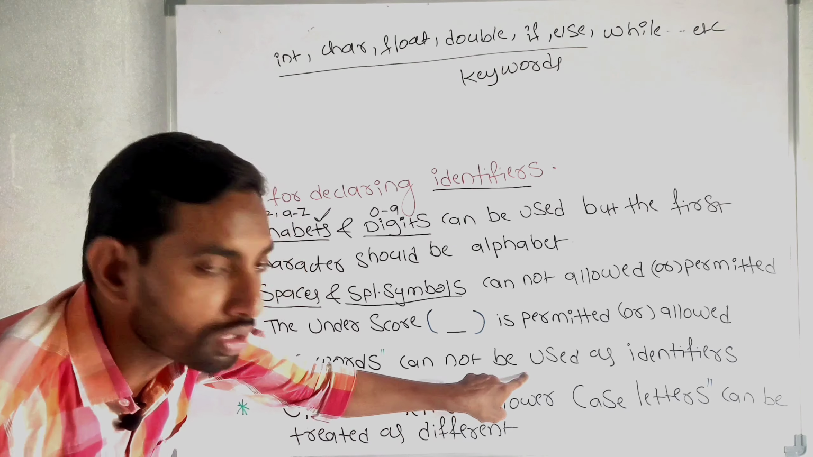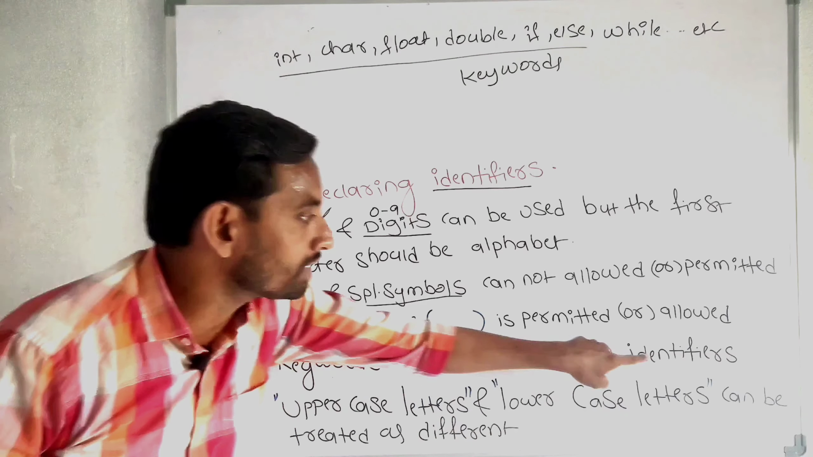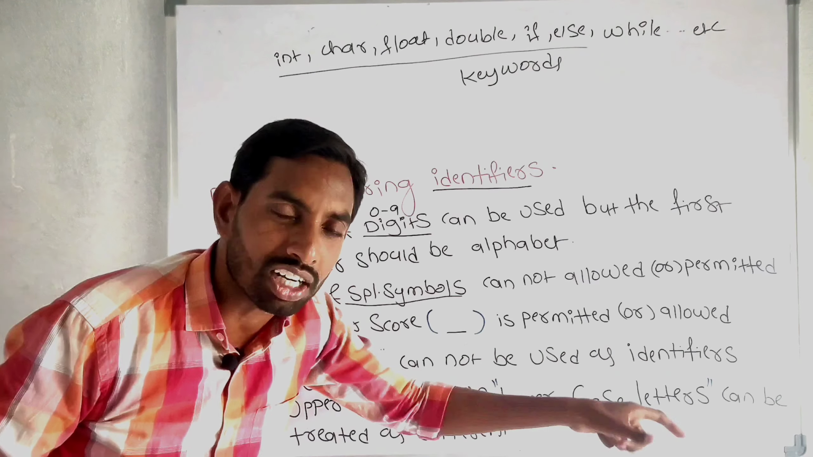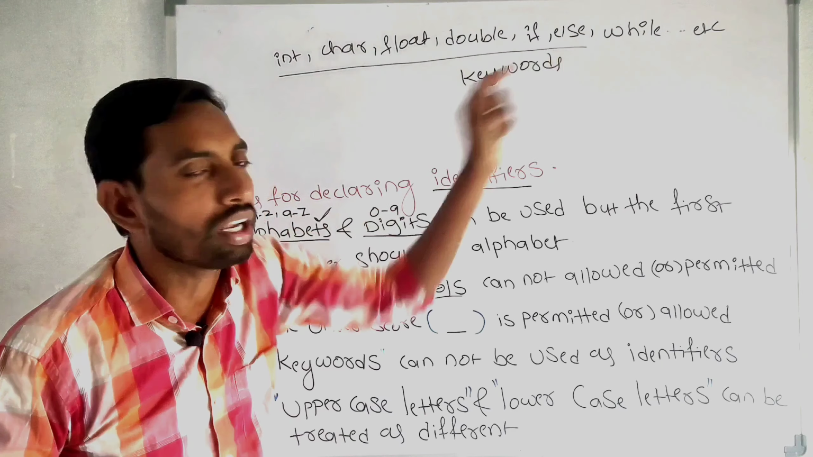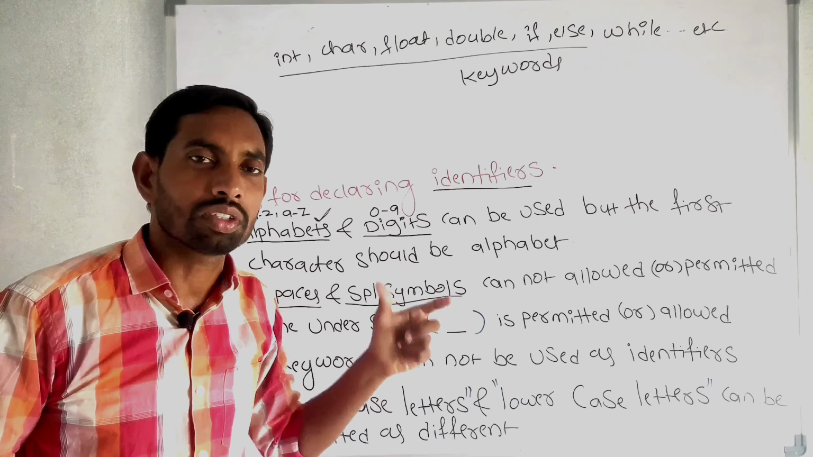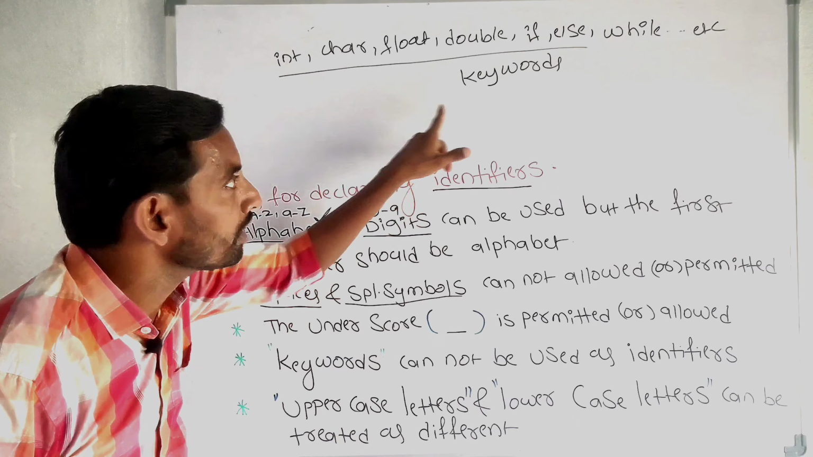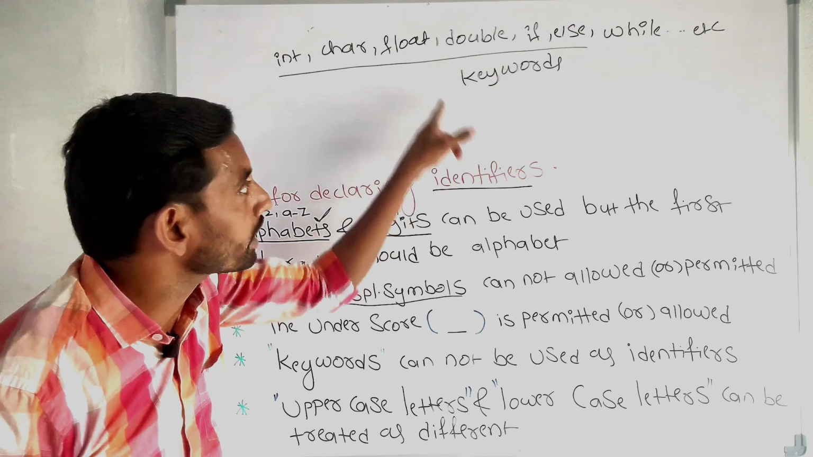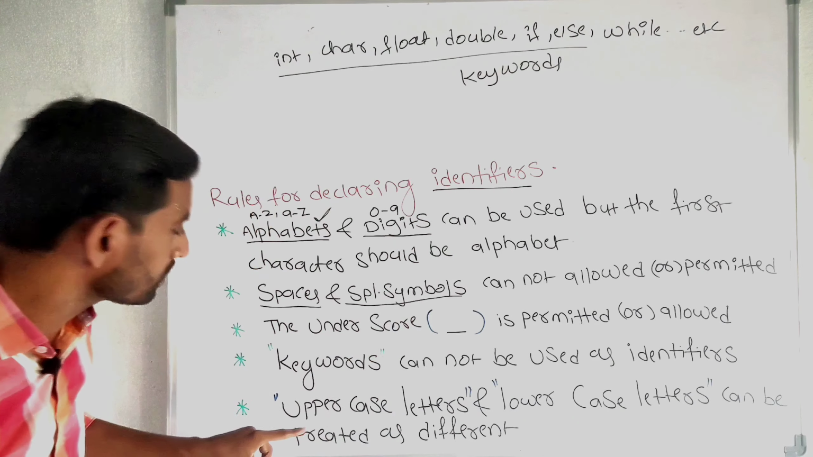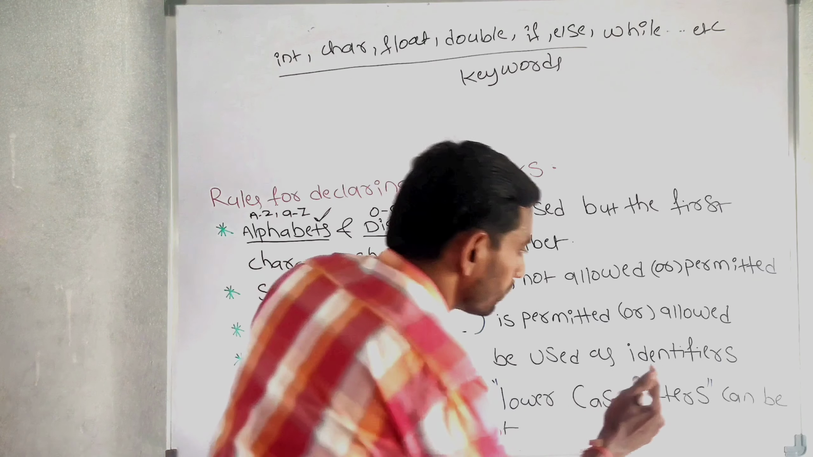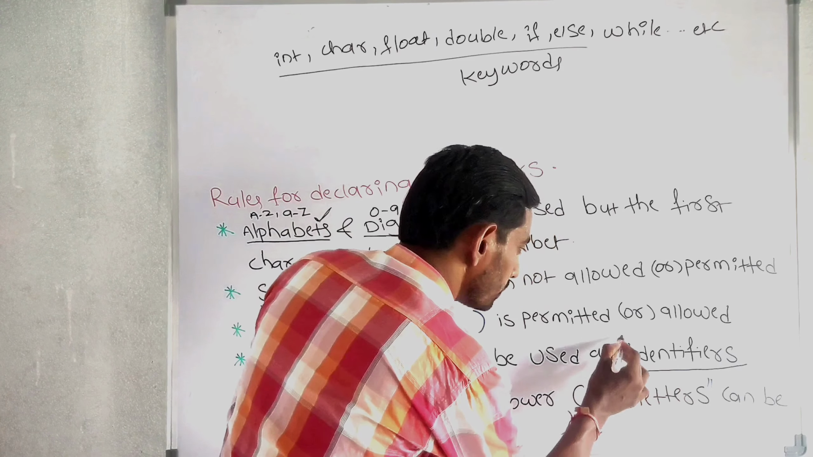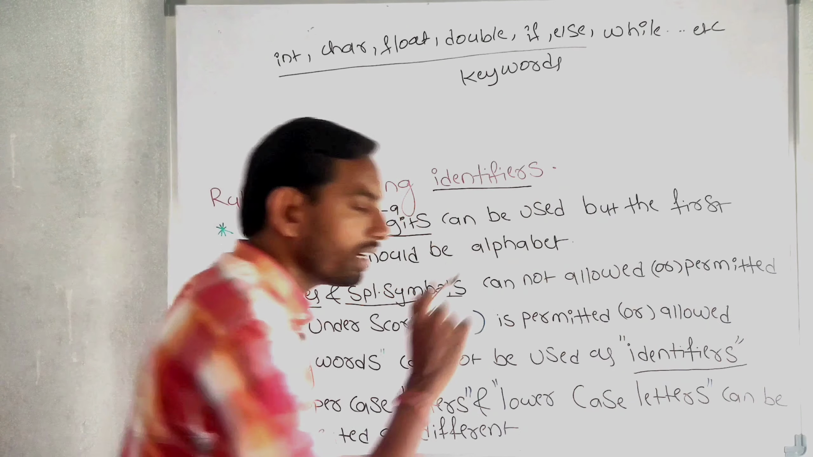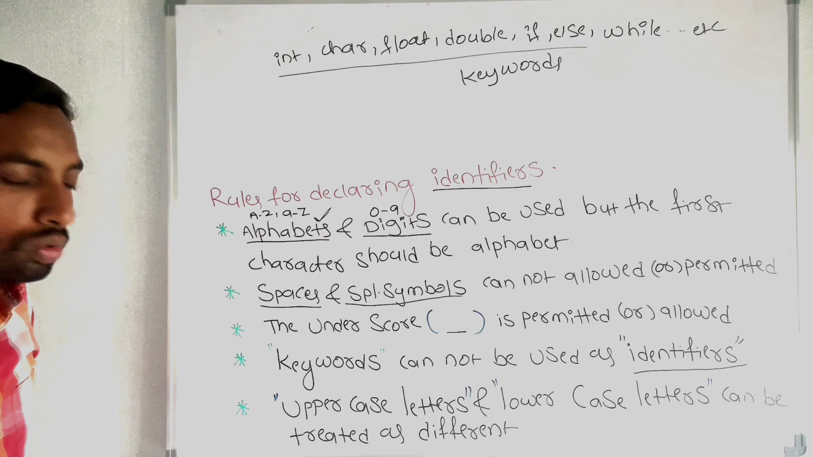Keywords cannot be used as identifiers. Integer, character, float, double, if, else, while, do, switch, case, default. These all are keywords. These keywords cannot be used as identifiers. This is the fourth rule.